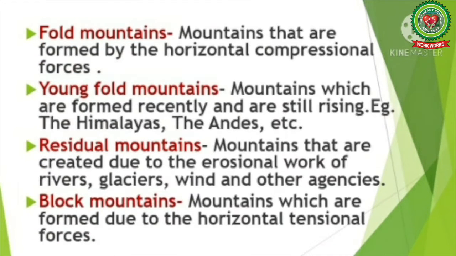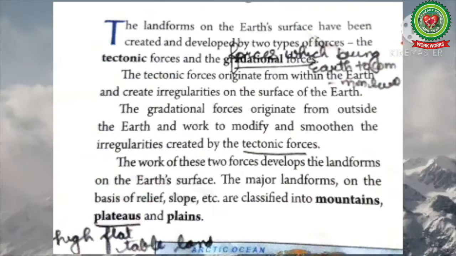Number 6, fold mountains, mountains that are formed by the horizontal compressional forces. Number 7, young fold mountains, mountains which are formed recently and are still rising, for example the Himalayas, the Andes, etc. Number 8, residual mountains, mountains that are created due to the erosional work of rivers, glaciers, winds and other agencies. And at last we have block mountains, mountains which are formed due to the horizontal tensional forces.